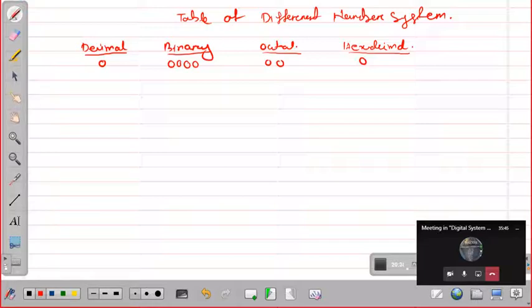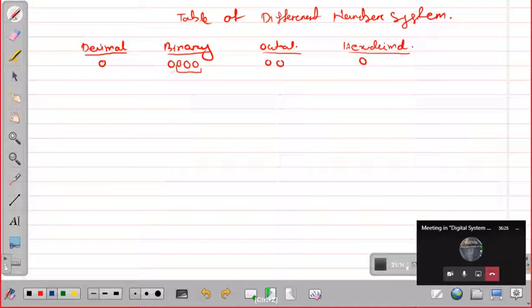Here I have represented the number in 4-digit binary. Why did I write 00 in 2 digits? I could have written a single 0, but I have written 2 zeros. Anyone? Okay, let me tell you. If a binary is a 4-digit number and you have to write it in octal, the basic thing you have to do is first make groups of 3. You have to make groups of 3, then only can you write the equivalent octal. If you make groups of 3, it will come as 0 and 0. That's why 2 zeros are written here.